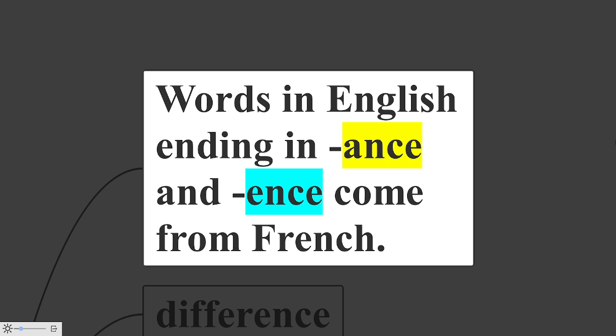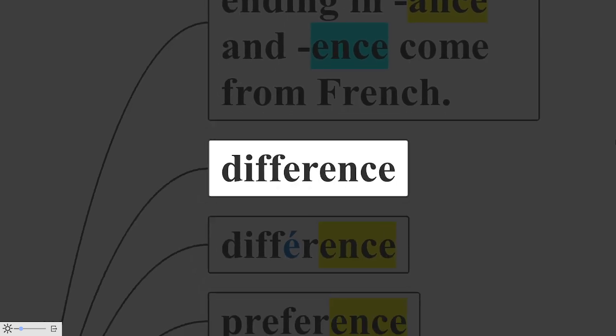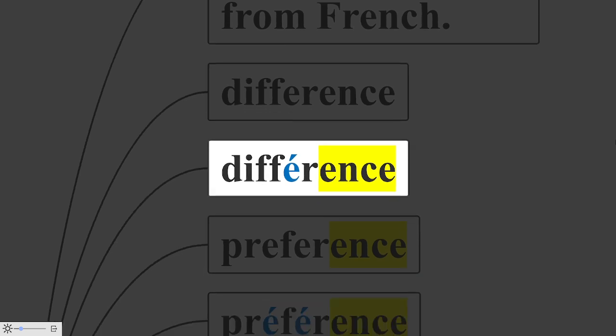Words in English ending in ance and ence, most of them come from French. For instance, difference in English is called in French as différence. Différence. Notice that E with accent. Différence.